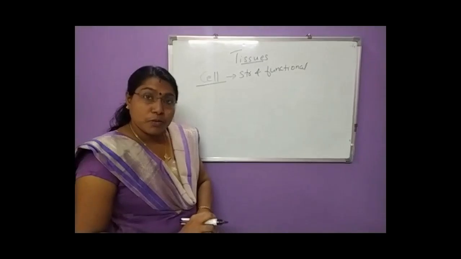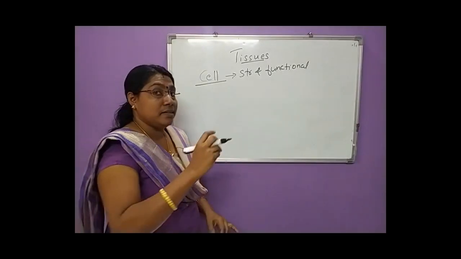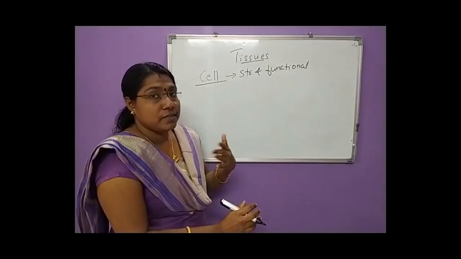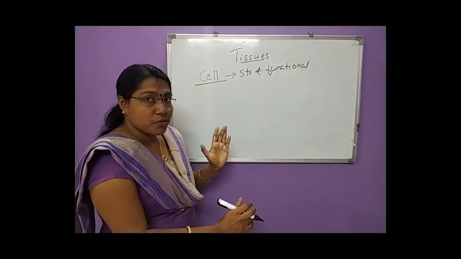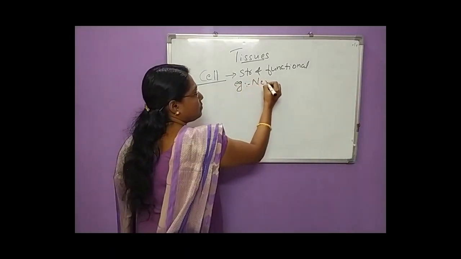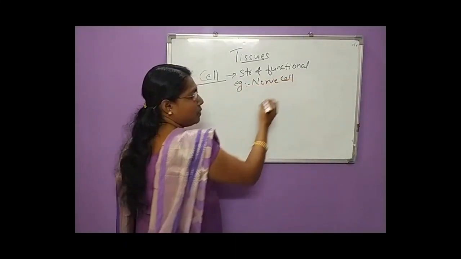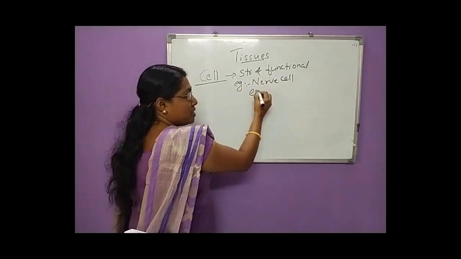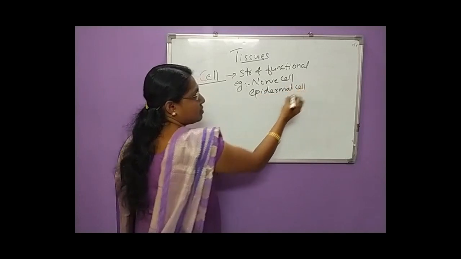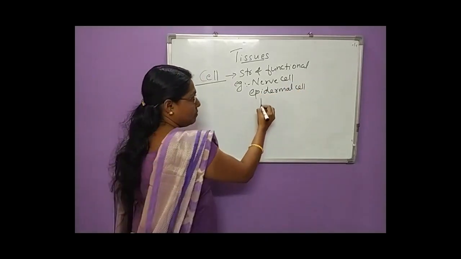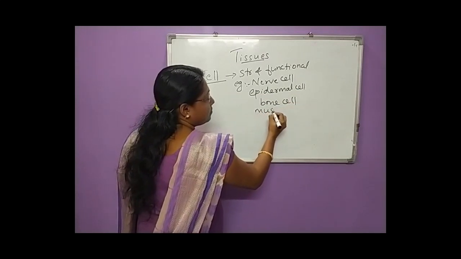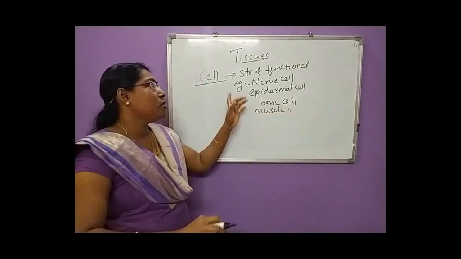Say some examples for cell. You already studied different types of cells. All the plants and animal body consists of various types of cells. Say some examples for cells. Yes, right, that is nerve cell. Okay, nerve cell. Then epidermal cell, then bone cell, muscle cell. Okay, all are examples for cells.